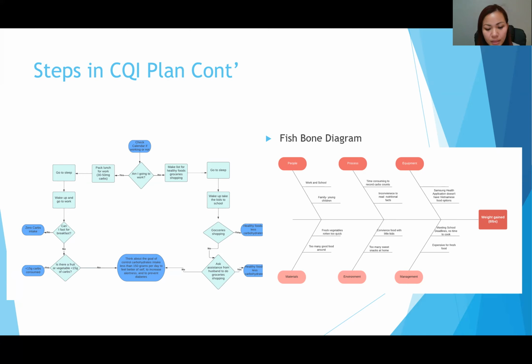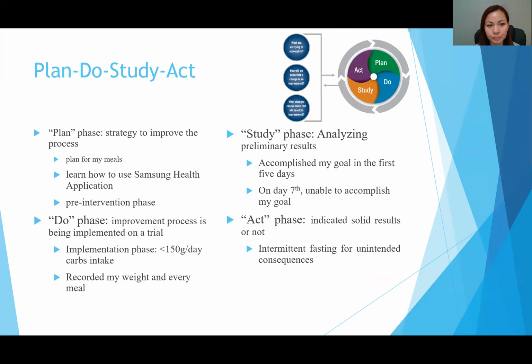A fishbone diagram is a tool that we use to create ideas and to document the flow of events of a problem. My problem is that I've gained weight. For the flow of events of the problem, for equipment, the Samsung Health app doesn't have all the ethnic foods in there, so it is time-consuming for me to use. And for environment, I have kids at home who have convenience food that is high in carbohydrate content. So just a few examples there.